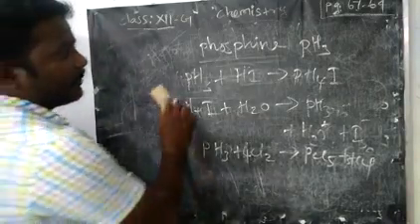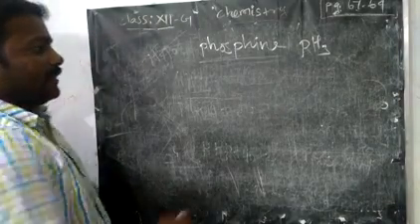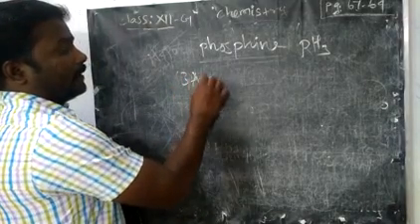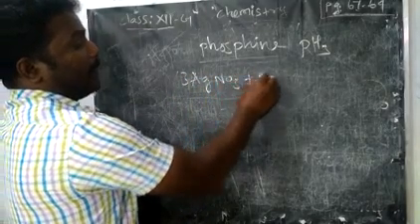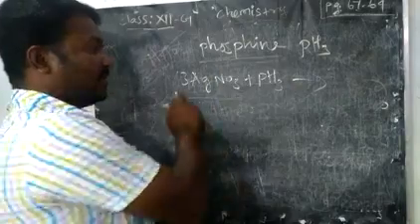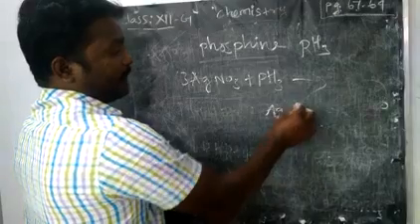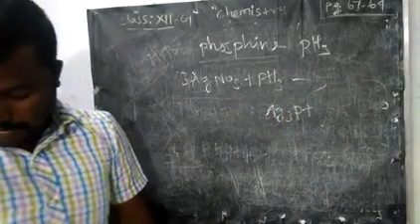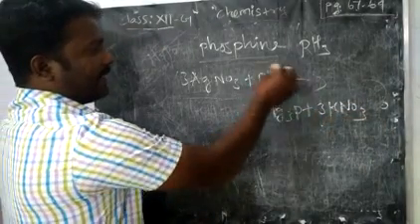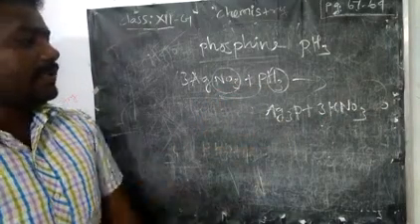Next, the reducing property, very important. It may be asked for 1 mark or 2 marks. Phosphine acts as a reducing agent. With silver nitrate, AgNO3, phosphine undergoes oxidation and silver nitrate is reduced, giving Ag3P plus 3HNO3. 3 hydrogen, 3 NO3, HNO3. You just take it here, Ag3P.